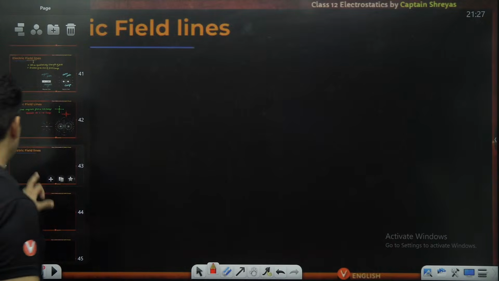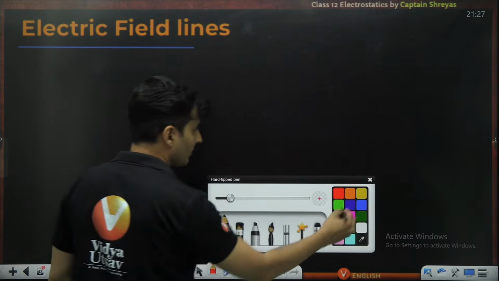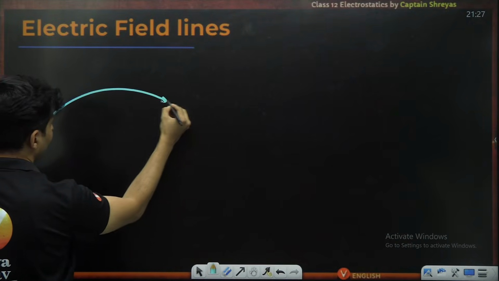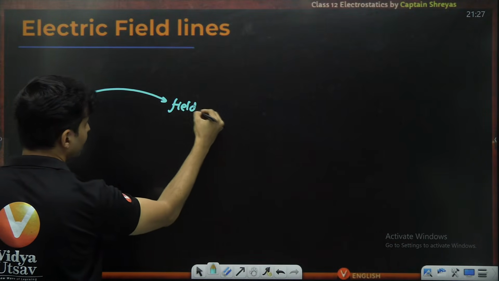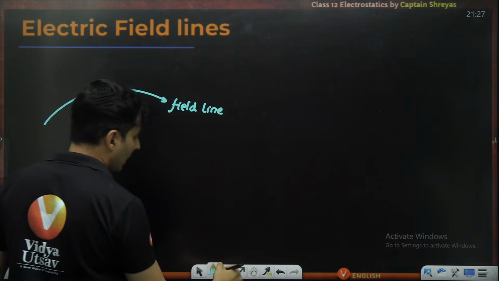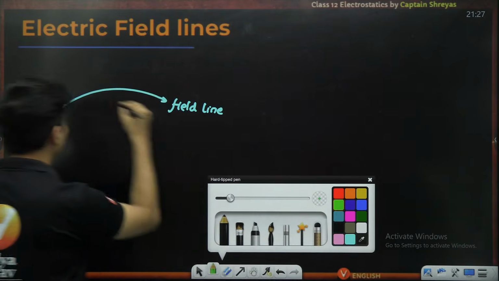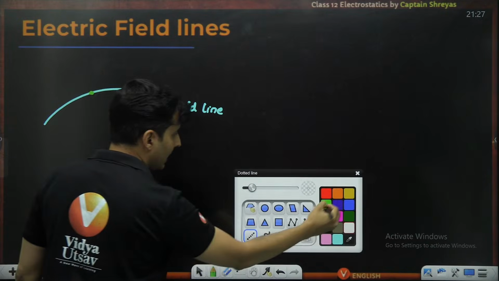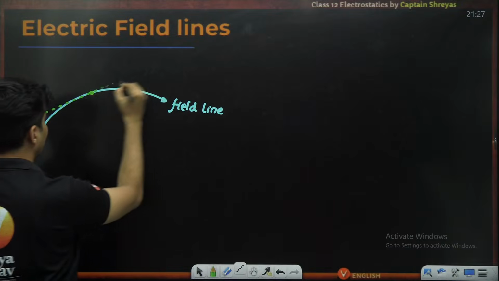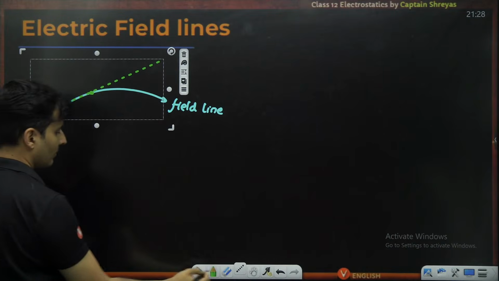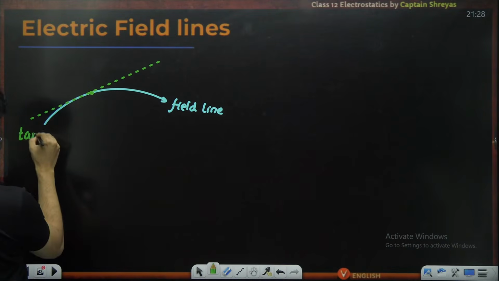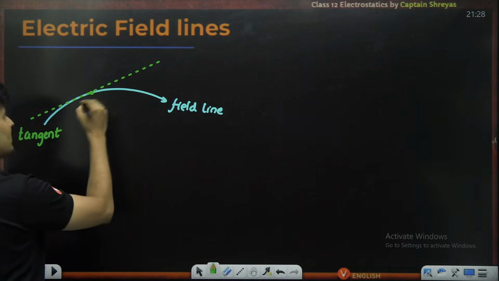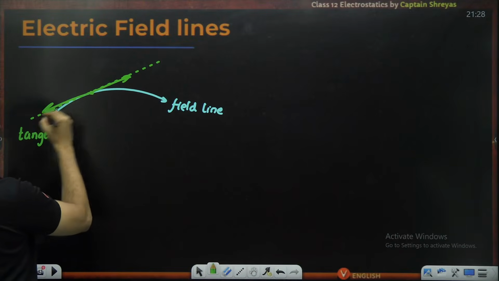Then the next important thing that you should know about electric field lines is that if you have an electric field line, and you consider some random point over here, then if you draw a tangent to the field line at that point, this is the tangent which is drawn. The tangent in the direction of the field, because I can go like this also, I can go like this also.